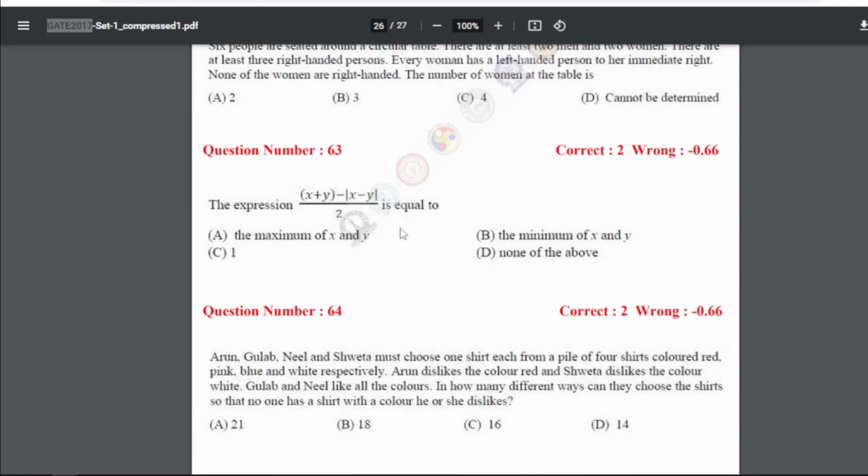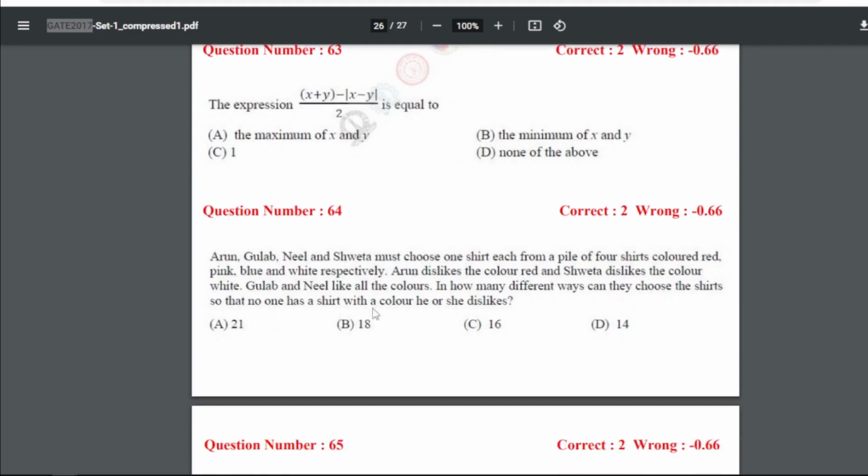Question number 63: the expression x plus y minus the modulus of x minus y, divided by 2, is equal to what? So for 63, our answer is B, that is the minimum of x and y.